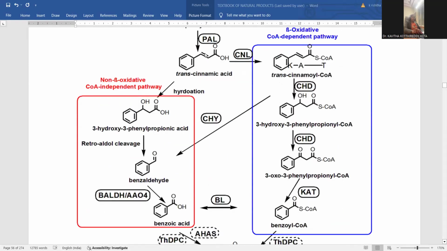Later on, we are supposed to go for the hydration process. Hydration means addition of water, so that here the hydroxyl group and here the hydrogen will be added, giving rise to hydroxyphenyl propionic acid.